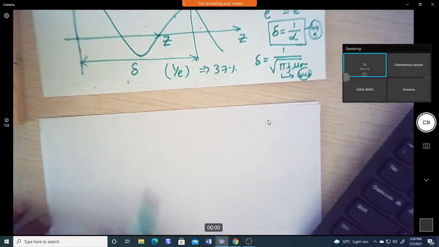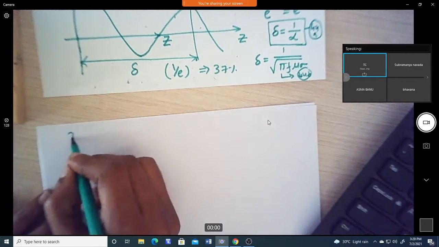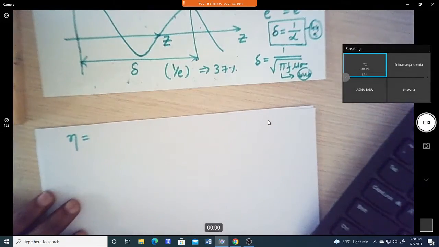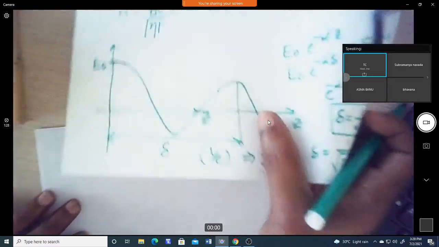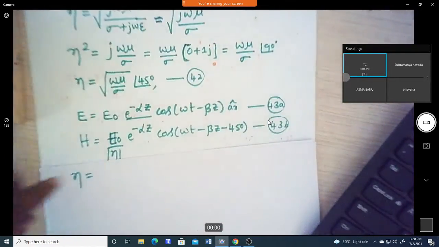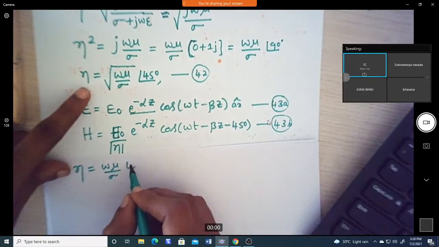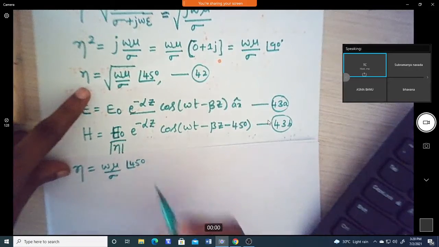Now let us take eta, which we defined earlier. We have already seen the value of eta here: square root of omega mu by sigma at an angle of 45 degrees.